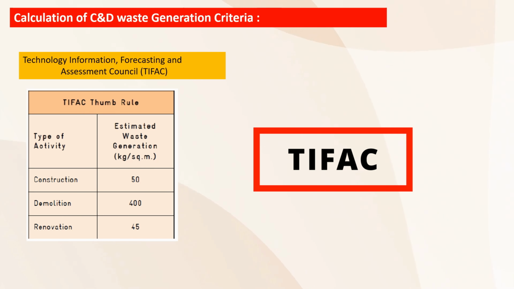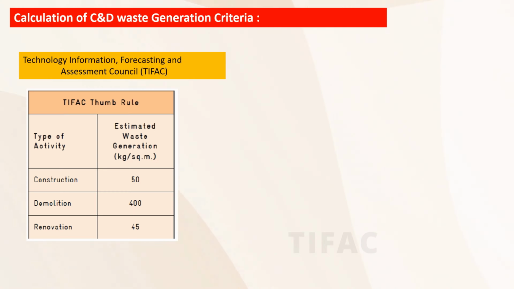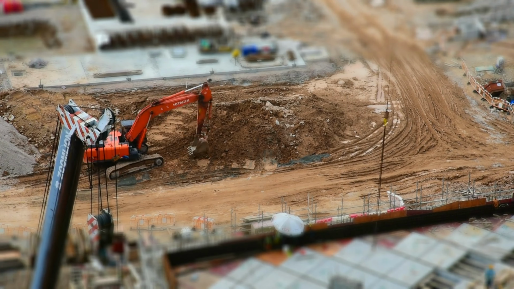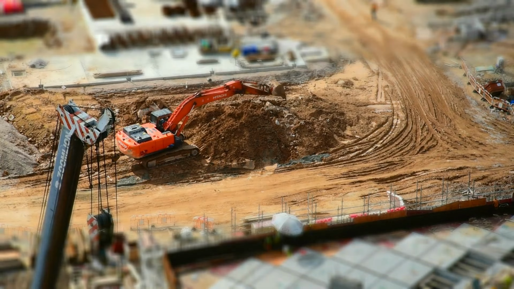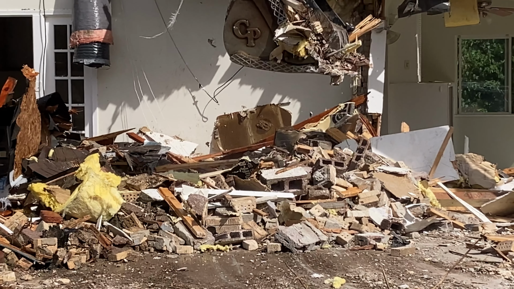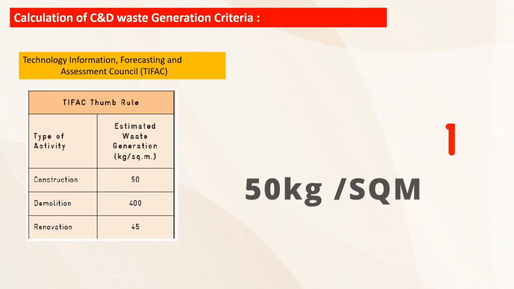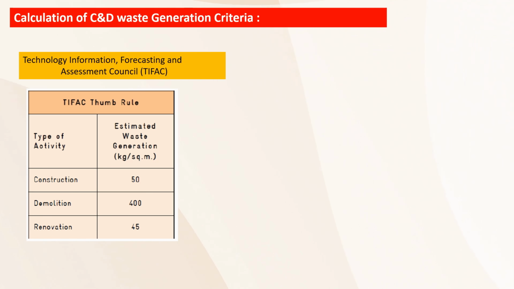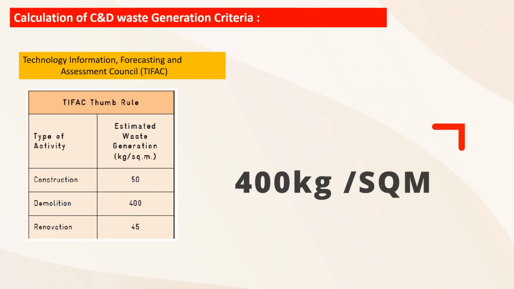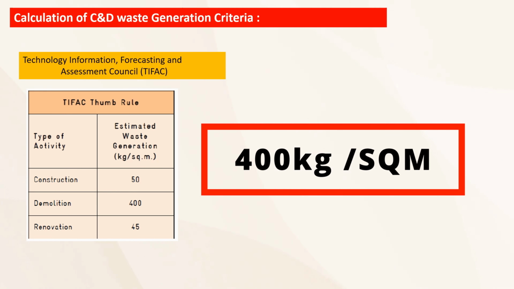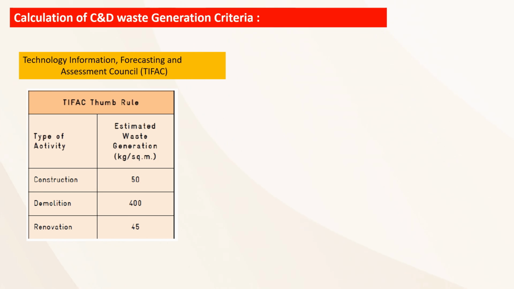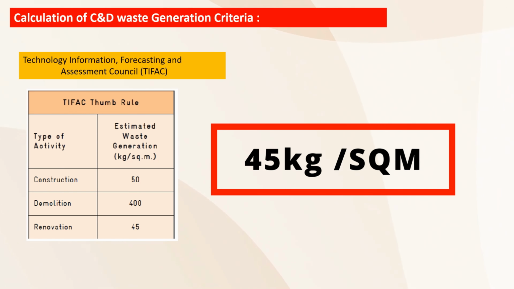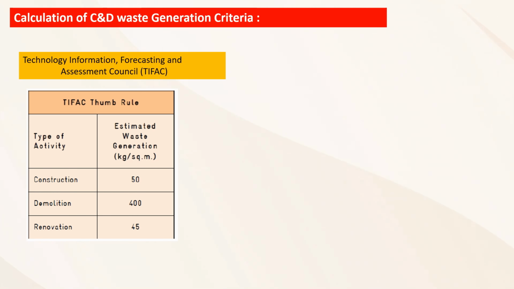Calculation of C&D waste generation criteria. The first criteria is according to TIFAC, Technology Information Forecasting and Assessment Council. As per TIFAC thumb rule, the estimated C&D waste generation is defined by type of activity. For new construction activity, the estimated C&D waste generation is 50 kg per square meter. For demolition, it is 400 kg per square meter. For renovation, it is 45 kg per square meter.